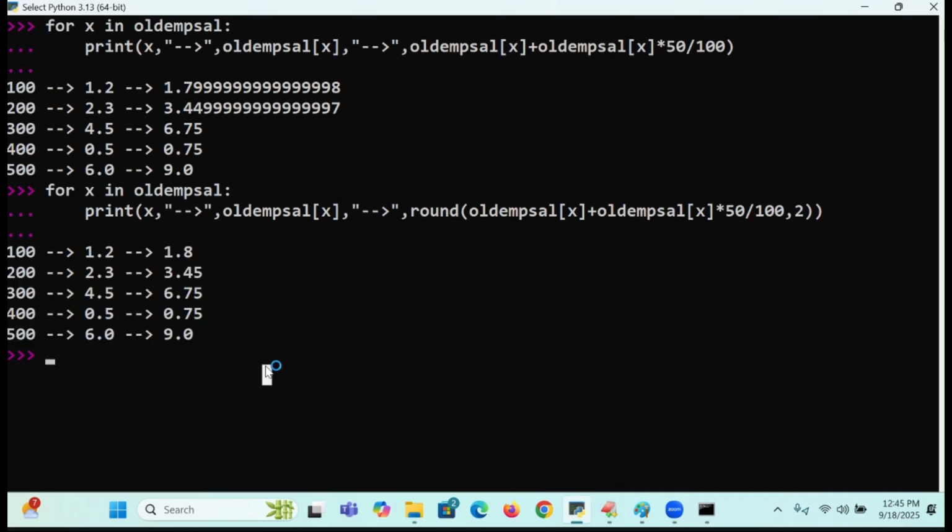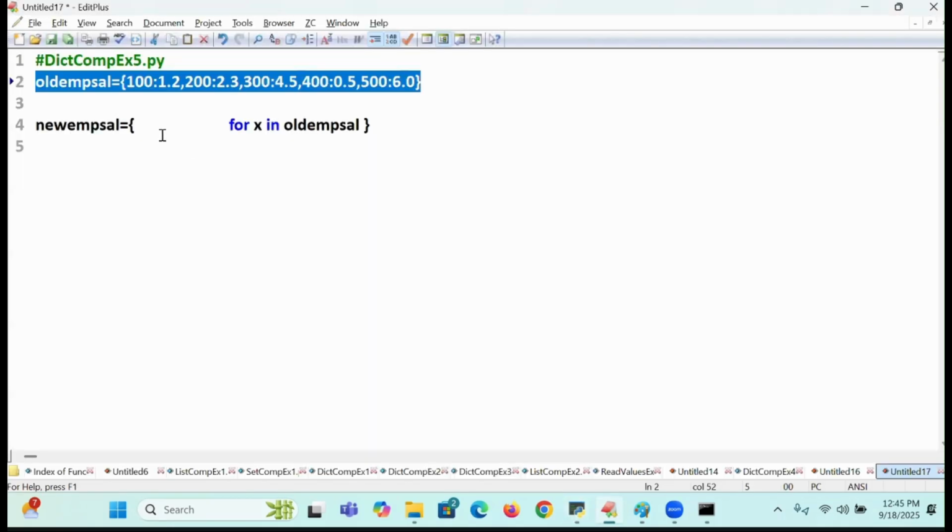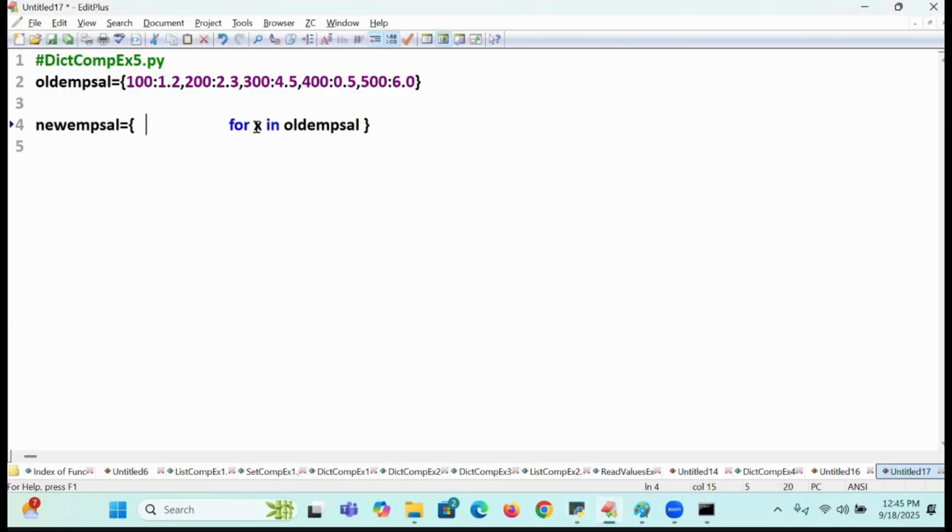Is it not more than enough to write your code nicely? Tell me now. So how do you write it? This is called what? ENO, or not? ENO. What I want? ENO I want. In the new salary, ENO I want, plus what I want? I want to bring it. This logic, calculation of the salary. How do you get it?